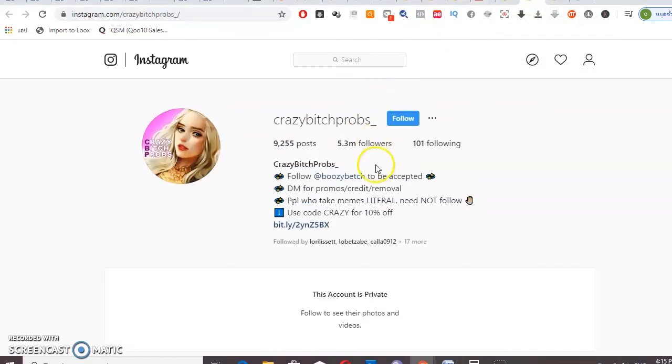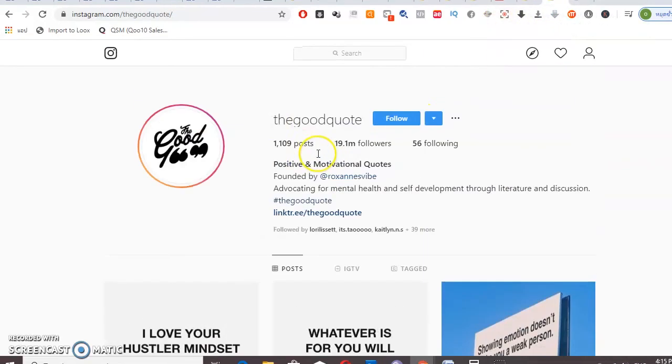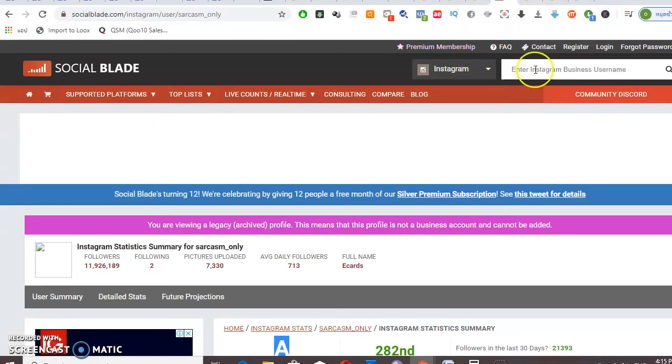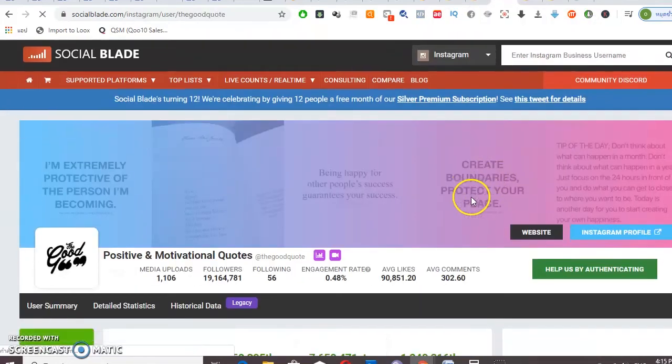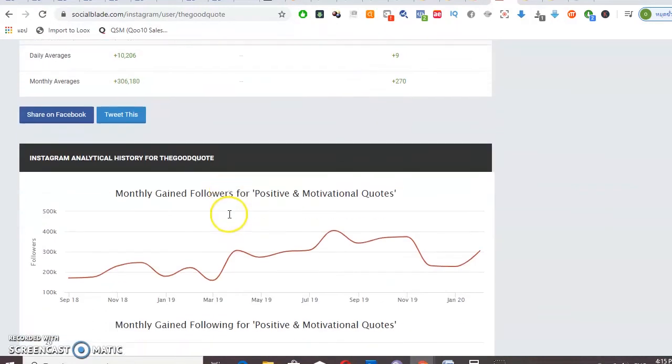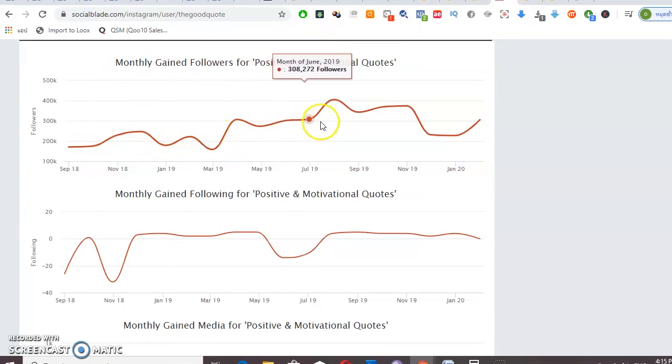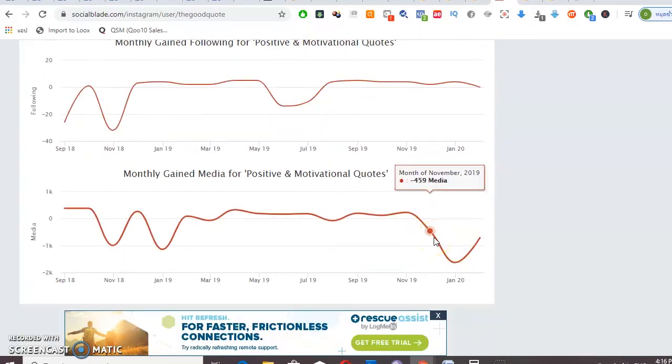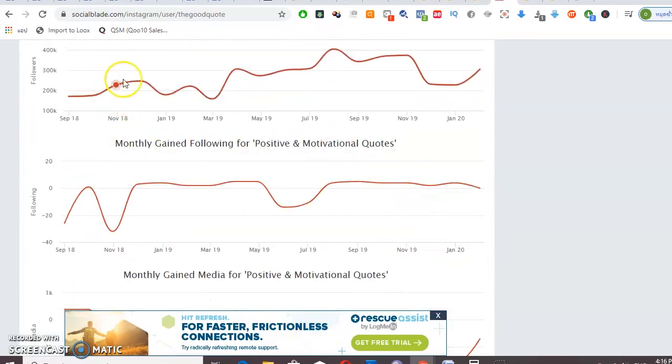Okay, this is a private account, so we will not look into that. And this is a good one. Let's take a look at this to see if it's legit. Okay, grade A as well. And this is constant growth, and I think something happened over here, but this is actually quite legitimate. I believe that they did not buy any followers.